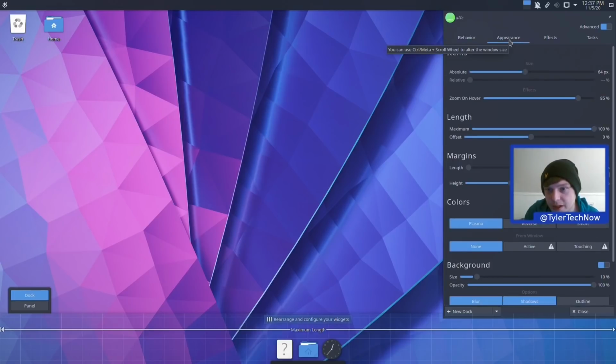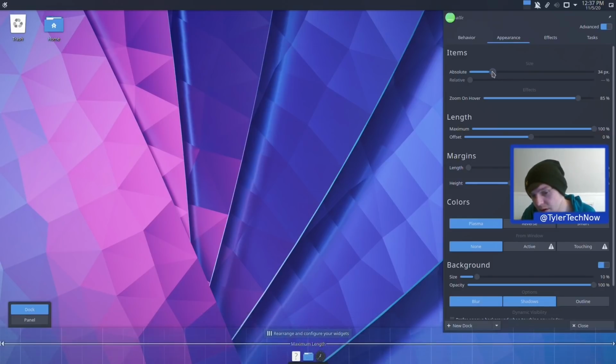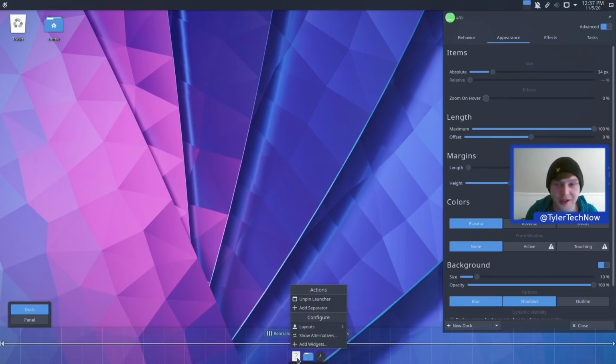And now let's go into the appearance, and I'm going to bring that down a whole lot to about, let's try 34. Yeah, that'll be okay. And I don't like icon zoom, as you've probably heard me say in previous videos. So we're going to bring that down. So it's got Firefox.desktop there, but I'm just going to imagine, because of the defaults, it's not got the actual Flatpak. So hopefully we can actually add that and pin it and we won't have any issues. So for now, we're just going to remove that one.